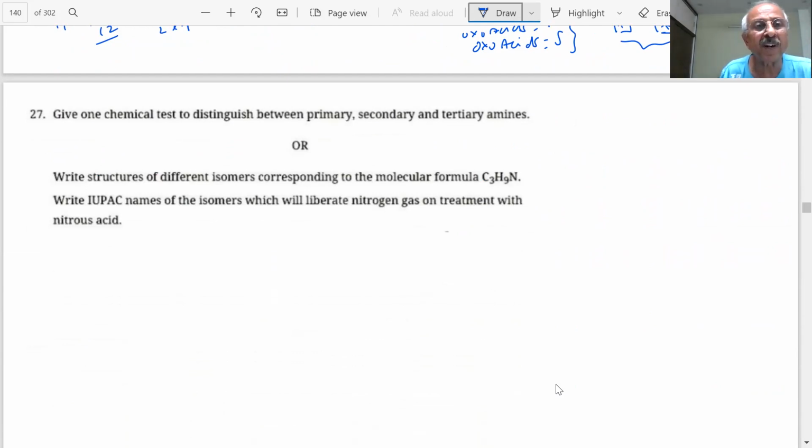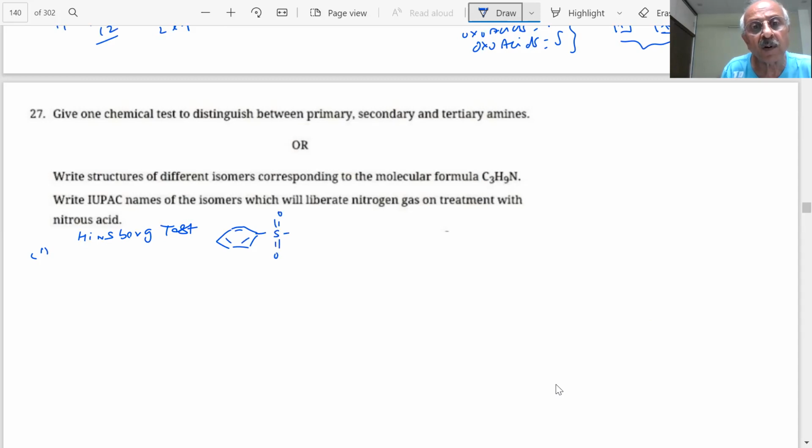Coming to the next question, students: give a chemical test to distinguish between primary, secondary and tertiary amines. Already this question has been answered. Hinsberg test. Yes, sir. Primary, secondary and tertiary, what test are we doing, students? Hinsberg test. So how will we write, students? Here reactions have to be shown.